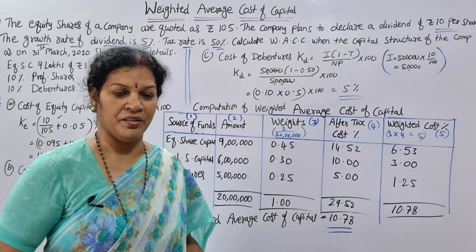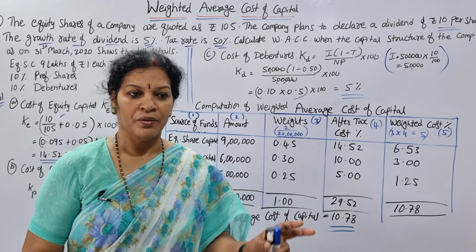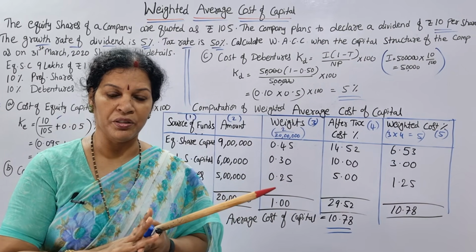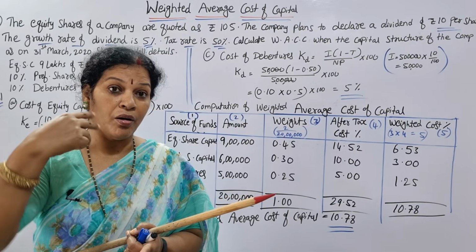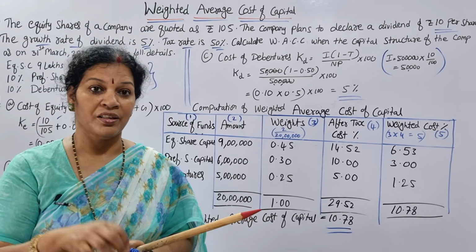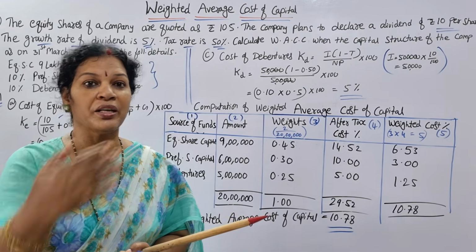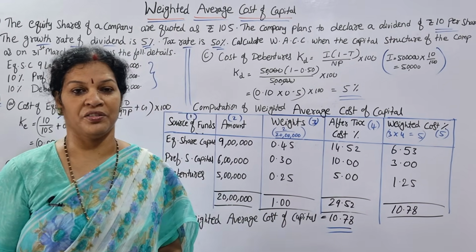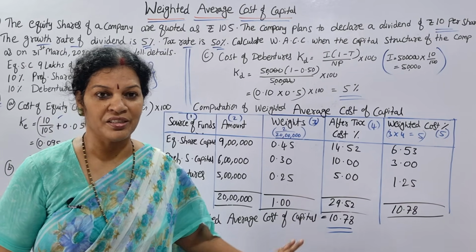What does it mean? It means when I am issuing preference shares, equity shares and debentures altogether, taking the weights, my overall cost is 10.78 as per the weight. This is the meaning.